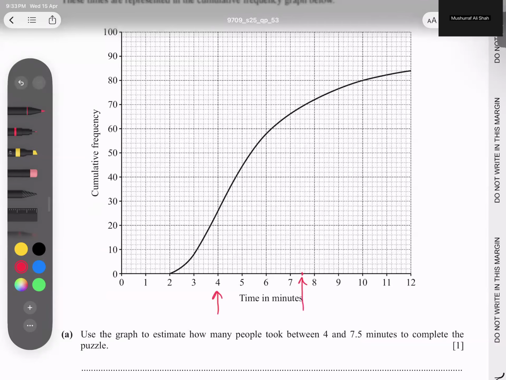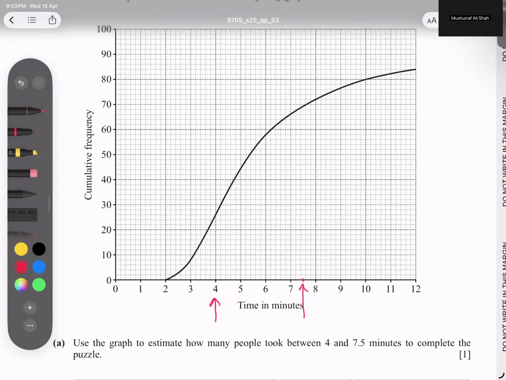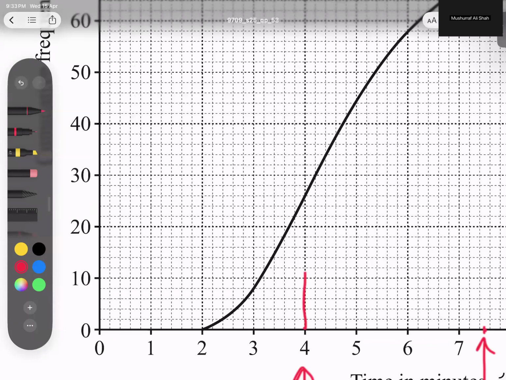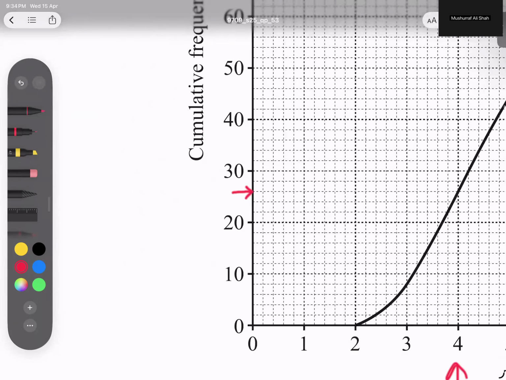I will take a scale, or I think this number is not hard to get. If we go from here and meet here, this point is very clear, so I just mark here. If you don't know, the formula is value divided by number of boxes. So 10 by 5, you get 2. So each box represents 2. So 20, it means 22, 24, 26.